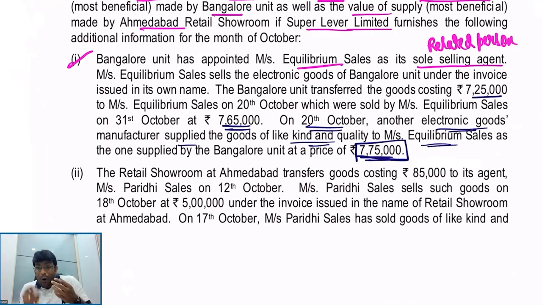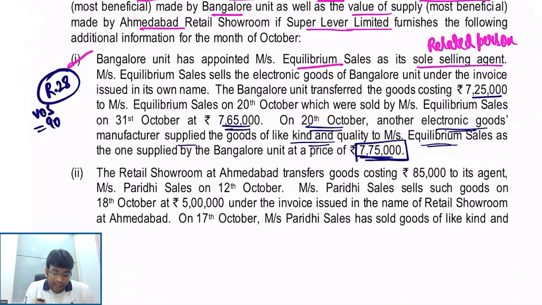But in this question, open market value is not given. So we'll take price of goods of like kind and quality, which is 7,75,000. But the provision concerned is Rule 28, which says if the goods are further supplied by the recipient as such, then the value of supply you can take is 90% of the price charged for that supply of goods to an unrelated customer.